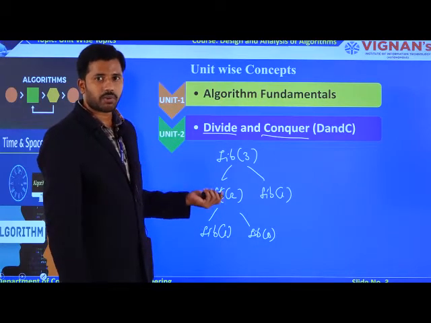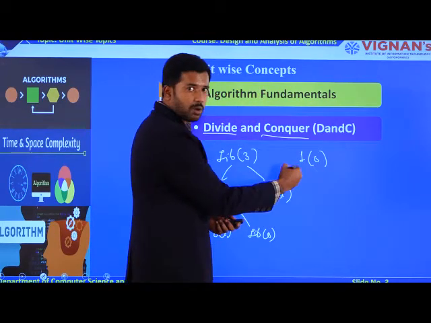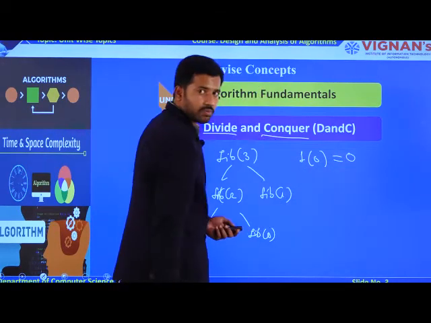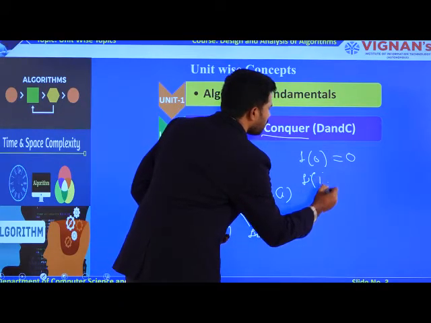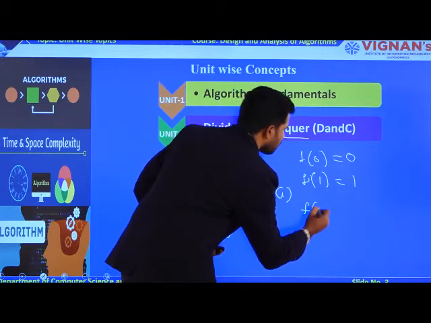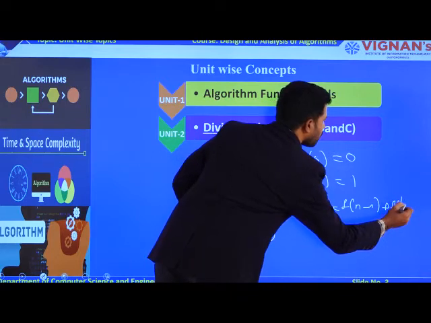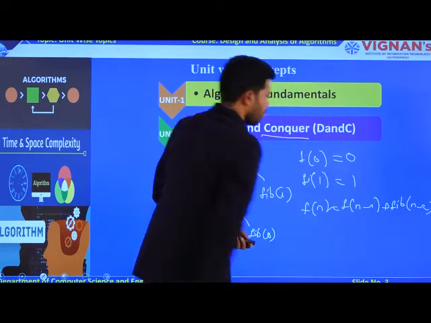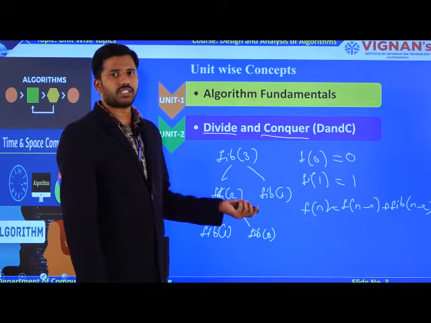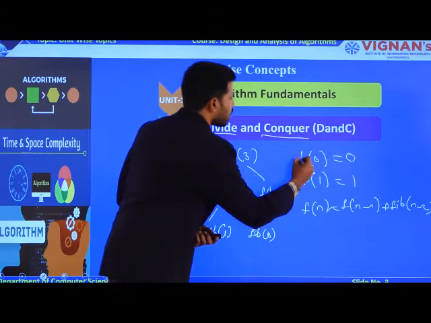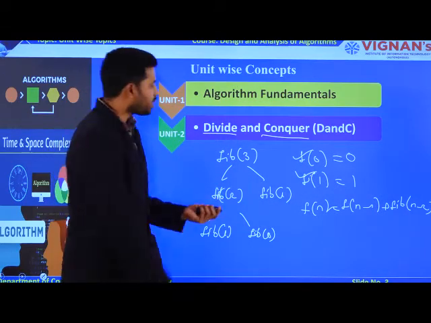What are the constraints of the Fibonacci sequence? If the Fibonacci parameter is 0, then the answer is 0. You are already aware of this example, right? The Fibonacci of parameter 1 is 1. The Fibonacci of parameter n will be reduced as Fibonacci of n minus 1 plus Fibonacci of n minus 2. If you observe among these 3 constraints, the first 2 constraints are the smallest sub-problems. Why? Because you are getting the solutions directly. Now coming to the third constraint,